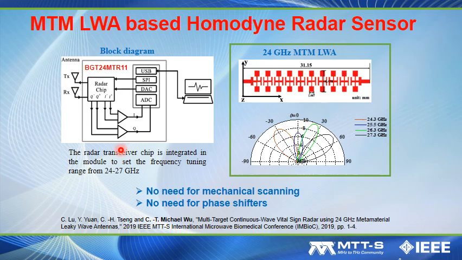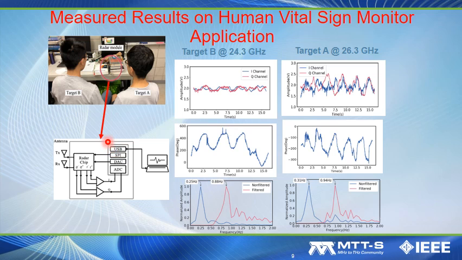We can form a frequency-dependent radar sensor, which does not need any mechanical scanning or phase shifter to steer the beam. By utilizing the frequency scanning capability of the metamaterial leaky wave antenna, we are able to create a very simple radar sensor that allows us to detect multiple targets' vital sign information out of it.